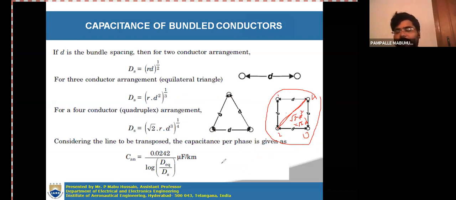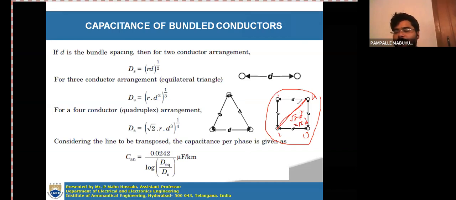You write the product. First you consider 1, D11, D12, D13, D14, one product. Then if you consider the second subconductor, D21, D22, D23, D24. And then 3 is considered, D31, D32, D33, D34. Then 4, D41, D42, D43, D44. And self distances are represented with R. Other distances, 3 distances you will get: 2 distances you will get d, another will be root 2 d.